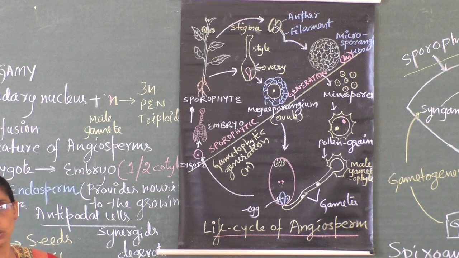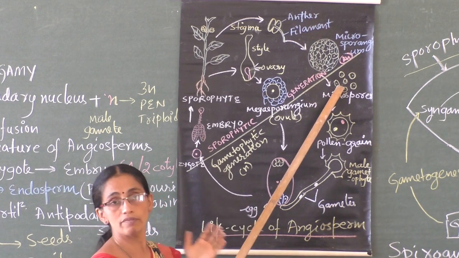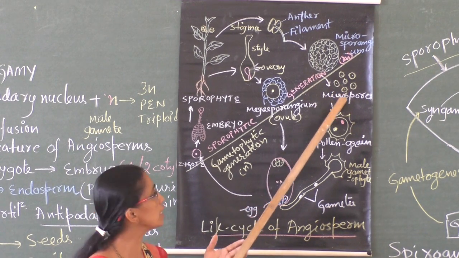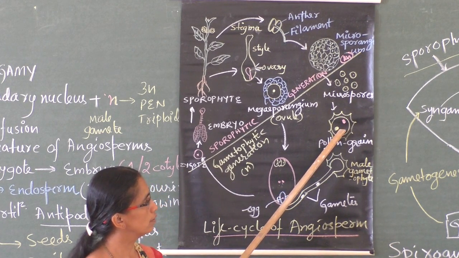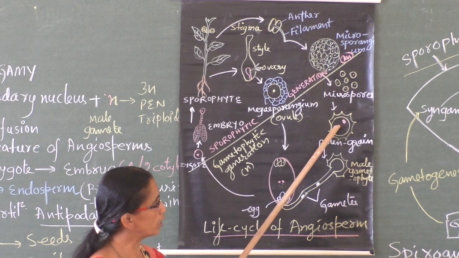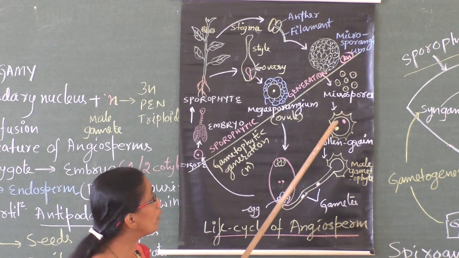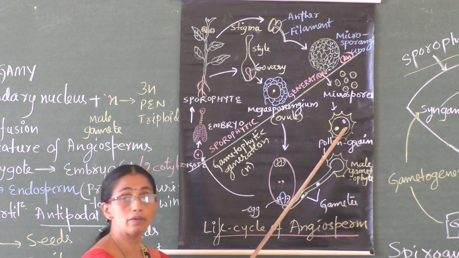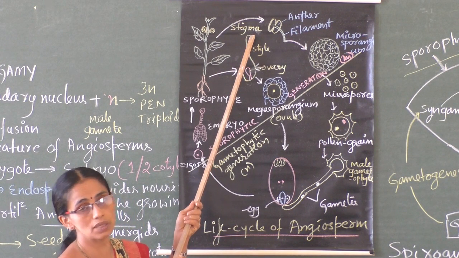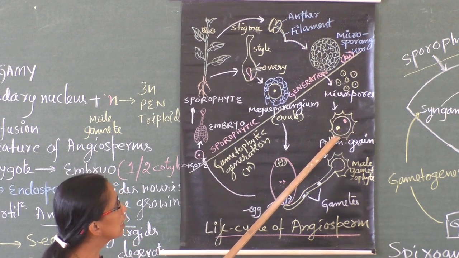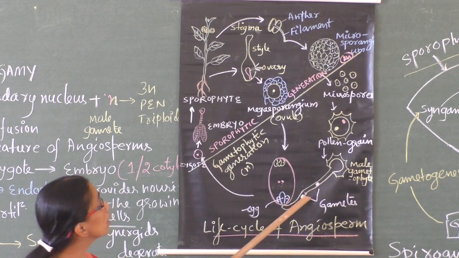Next process is what? Now the pollen grains are carried by various agencies. This is a single pollen grain with 2 nuclei. When this pollen grain, carried by wind, comes and sits over the stigma, the receptive stigma, it starts to germinate like this.